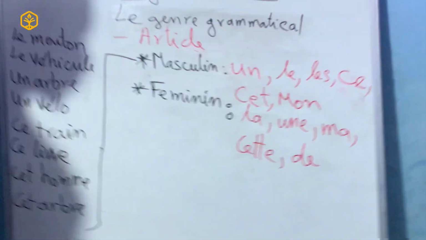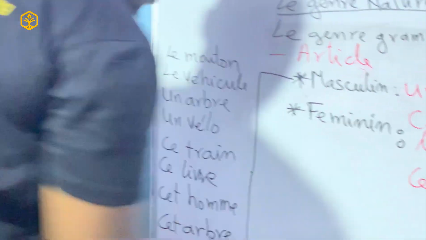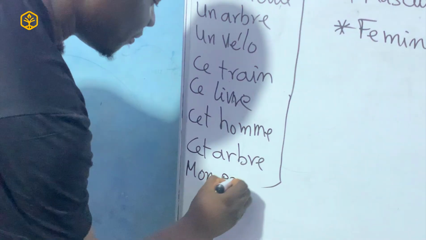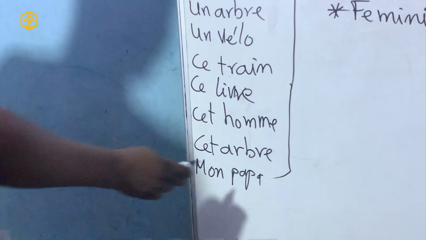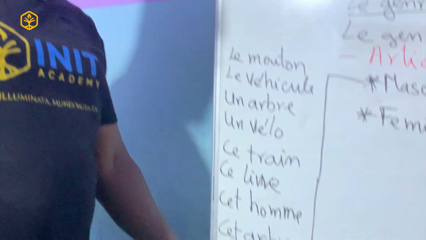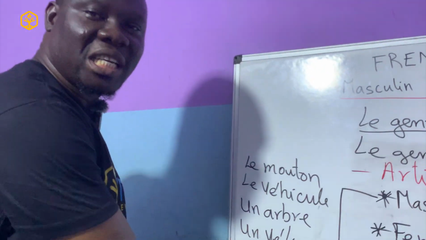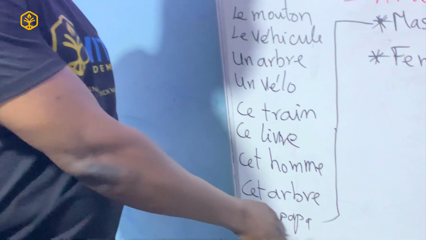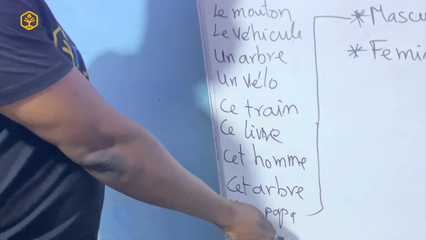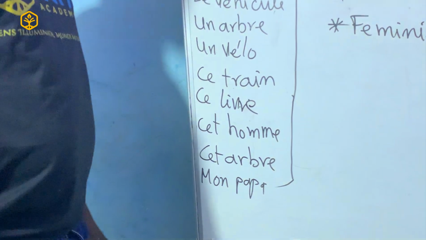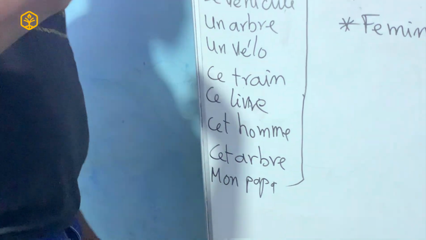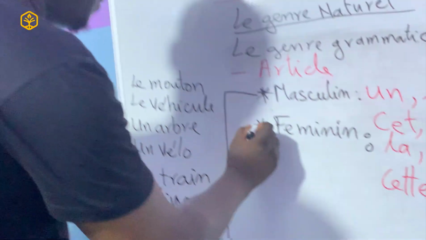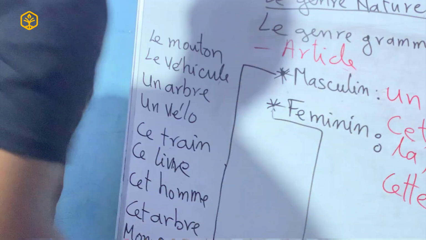So these are some of the examples we can look at using these articles. So with the mon, for example, you can also say mon papa. Because remember, papa automatically is masculine, because remember the natural gender, which is, it is a male. A male is always the father. So papa must always be masculine. That's why we can use mon, because I am possessing him. It is a possessive case.